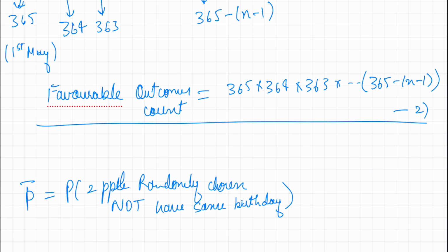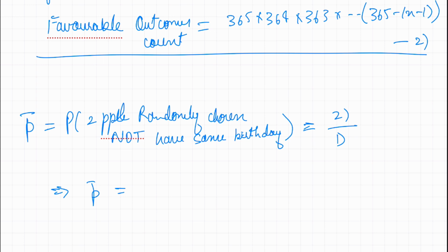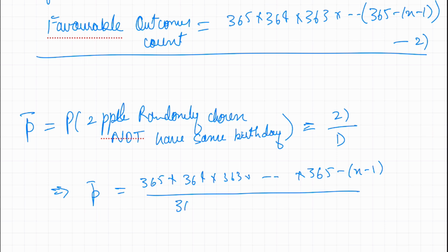Simply, we divide the favorable outcomes by total outcomes, so this is equation 2 by equation 1. p bar equals 365 times 364 times 363 all the way to 365 minus n minus 1, divided by 365 to the power n.